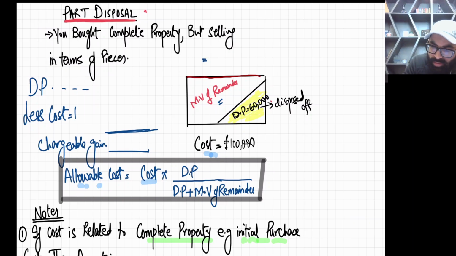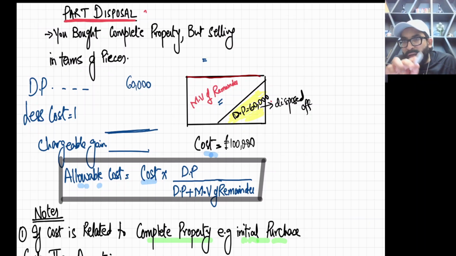We'll simply write DP, which is 60,000. Now the problem is the cost is given for the whole complete plot. So we have to apportion this total cost between these two areas. For apportionment we always need a base, and the base used here will be the market values.